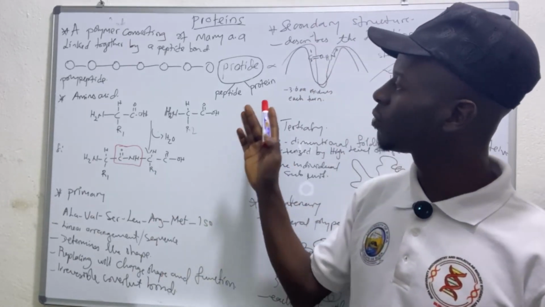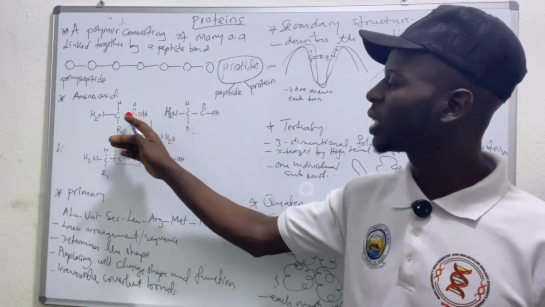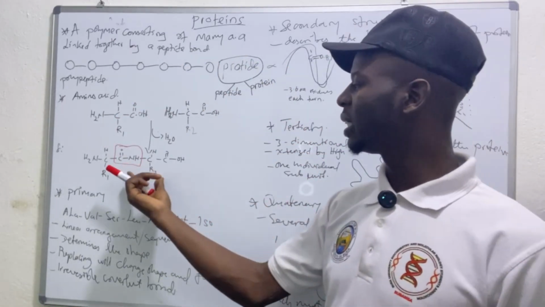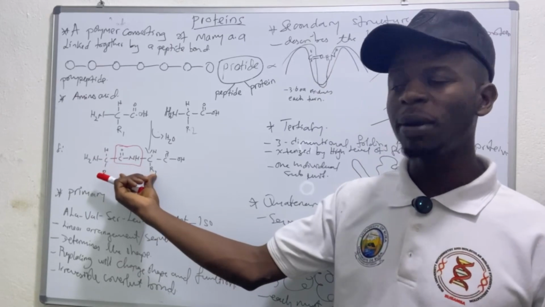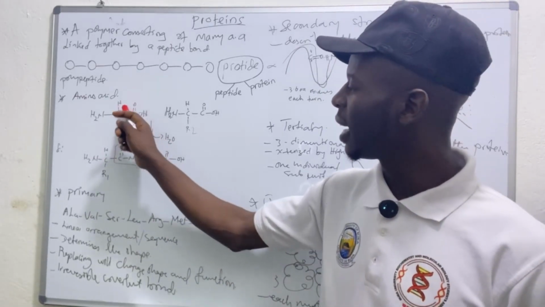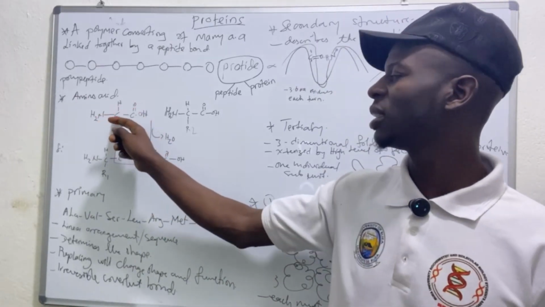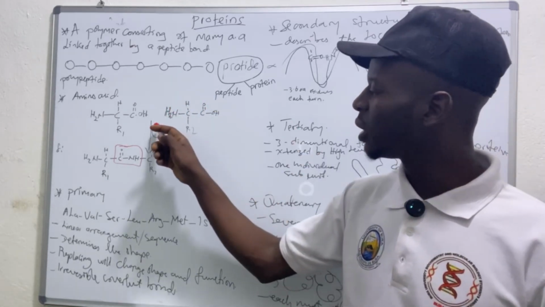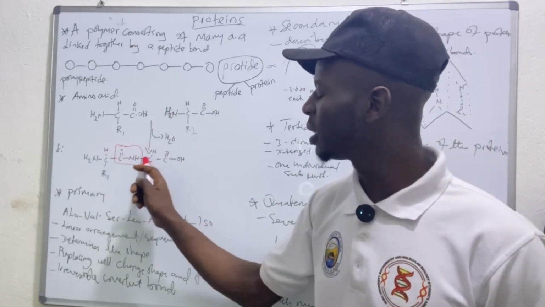For us to be able to form a peptide bond, we must have two or more amino acids that are condensing together. This one here is a simple illustration of the formation of a peptide bond. We have the alpha carboxylic group of one amino acid reacting with the amino group of the neighboring amino acid, with the elimination of water to form this peptide bond.